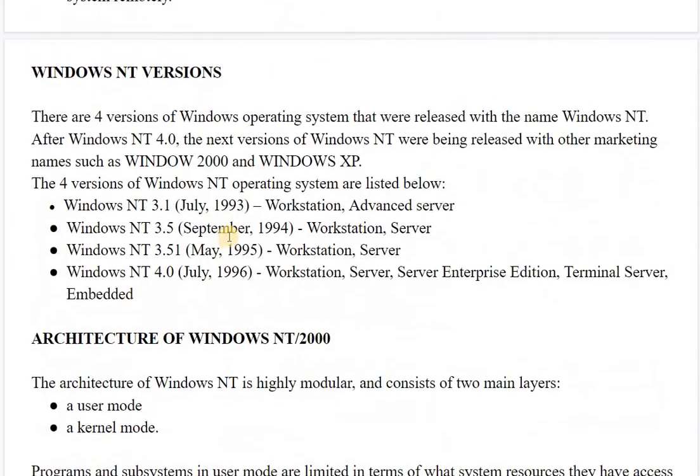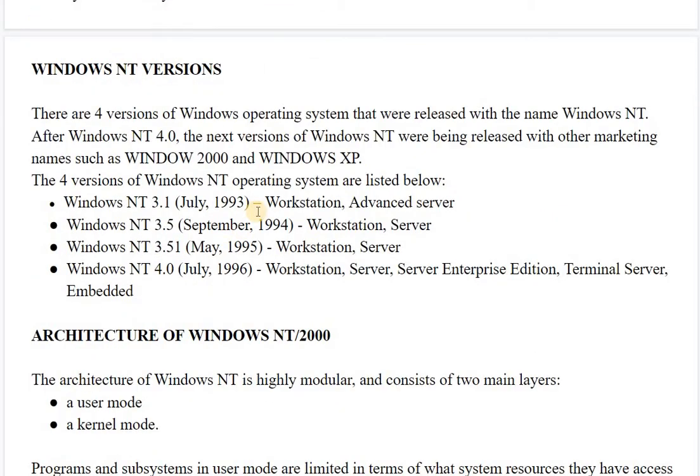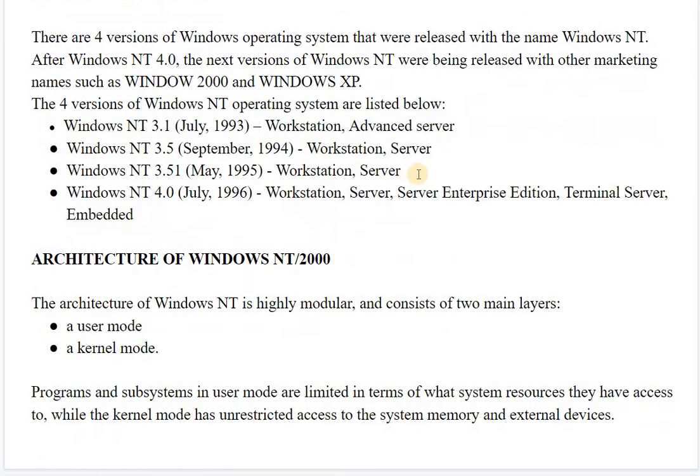field of networking. We have four versions of Windows NT so far, and 3.1 is the first version, which was introduced in July 1993. It included workstations and the advanced server. 3.5 was introduced in September 1994, and it provided both workstation and server.